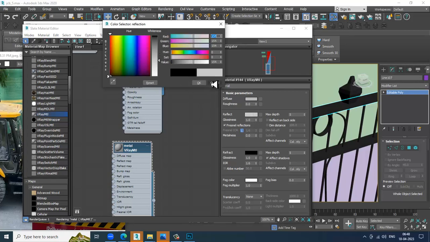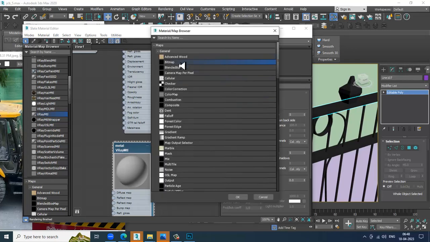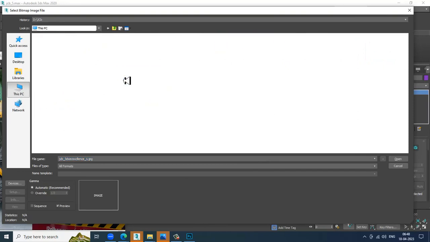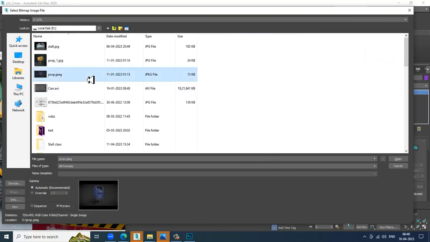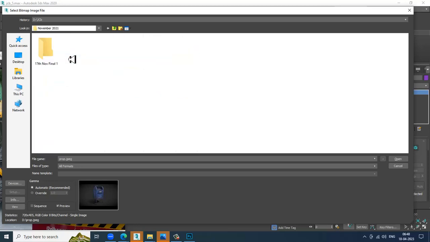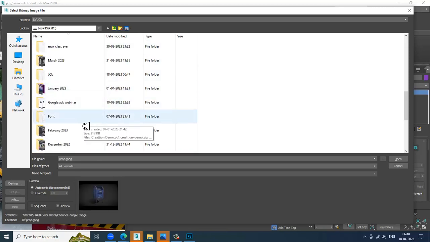I'll slightly give reflection, and let's go into the bitmap. Let's go down. I'll just find a file.